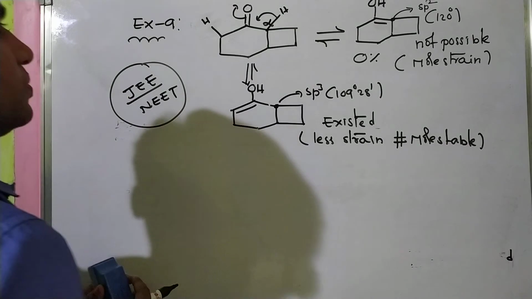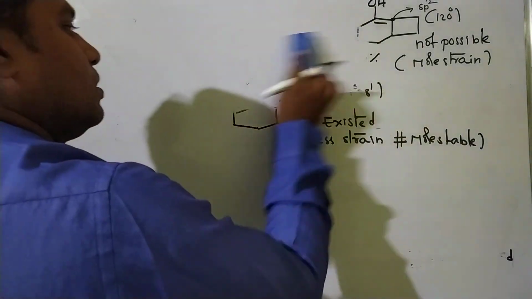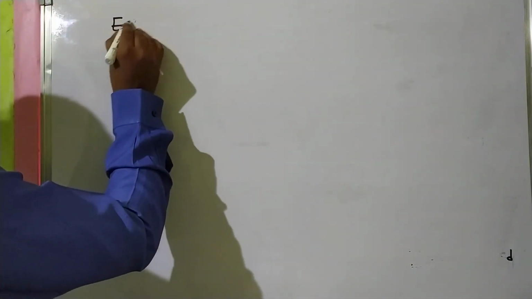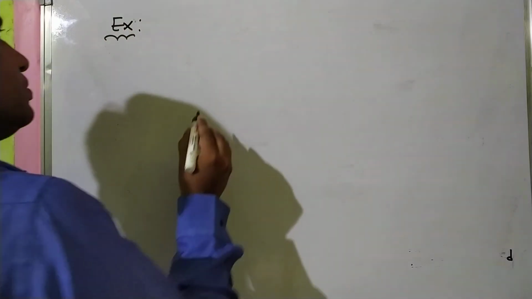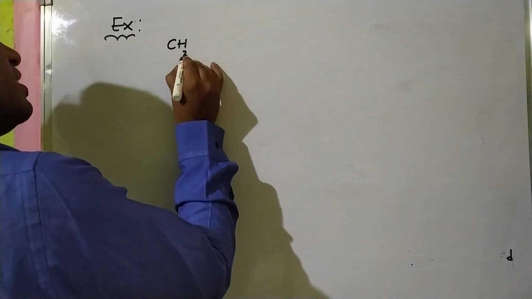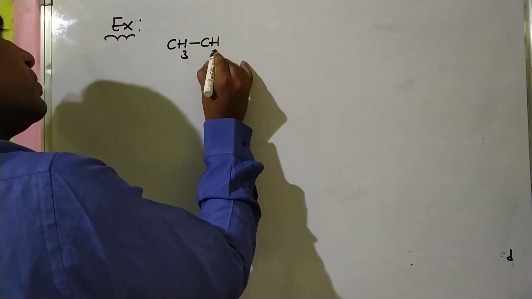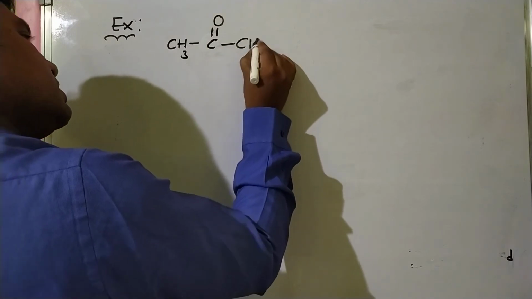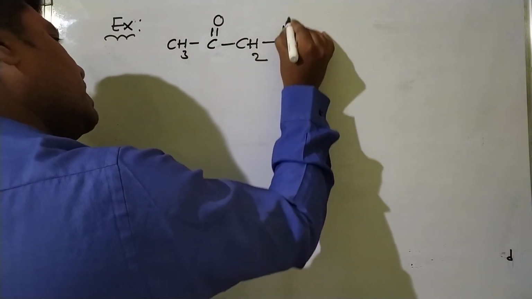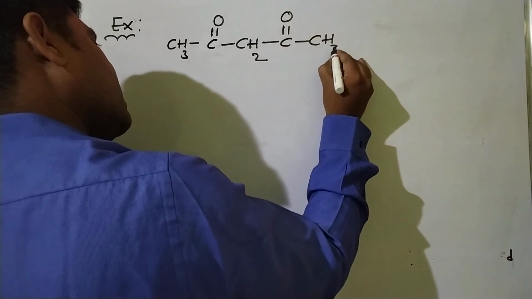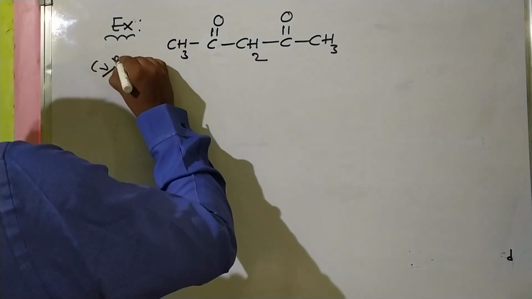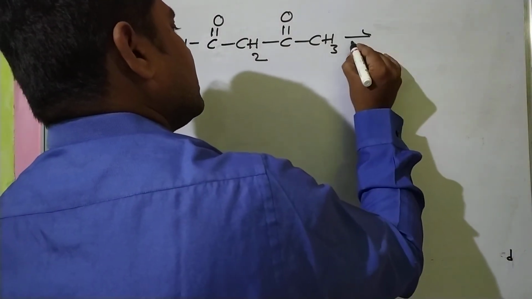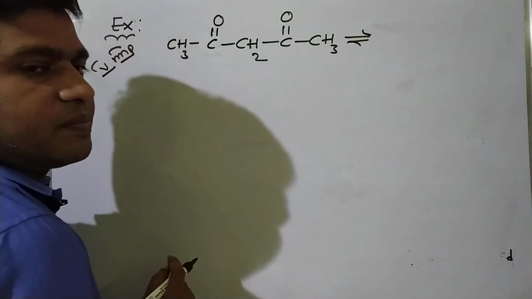Now, next example. Next example. CH3, CH2, CH3, C double bond O, CH2, C double bond O, CH3. This is very, very important again for JEE and NEET. What is the resulting tautomer?